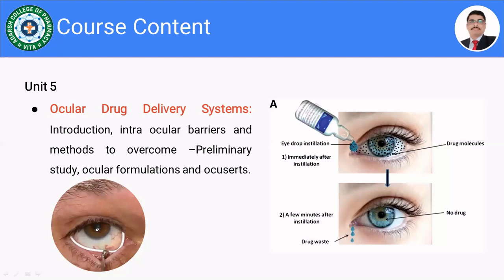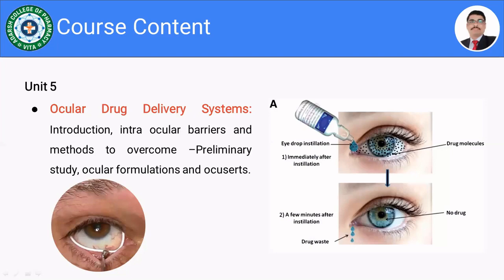It is transparent in nature, so it is possible to view. Means there is no vision problem for the occluserts if we have designed them in such a way.